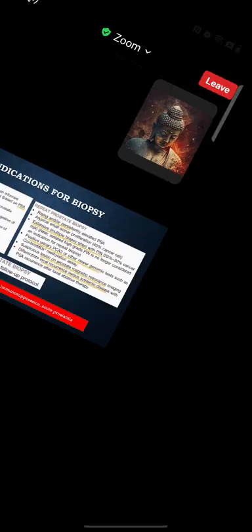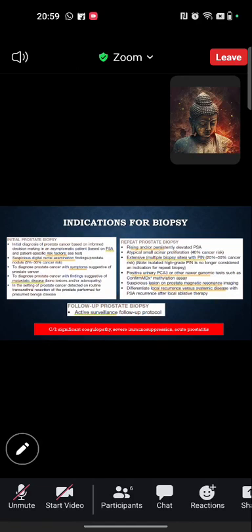In repeat cases, where the patient initially went for biopsy and has very low risk on risk stratification, or the initial biopsy shows atypical small acinar proliferation only without any significant PIN, those patients we will keep on follow-up.